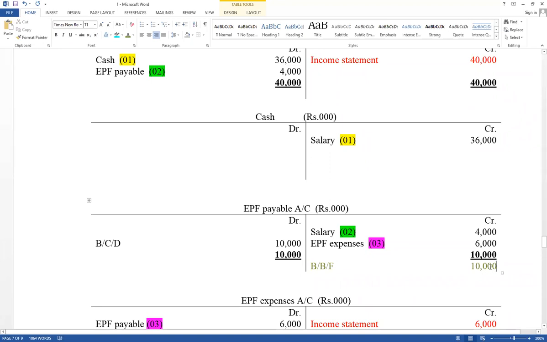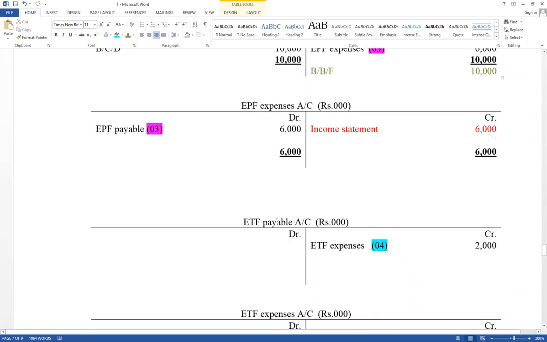Liability cannot be included in the income statement. Payable is a liability, and current liability. And ETF payable also in the same way. ETF payable credit side 2,000, take that value to the debit side, and the difference value as balance carry down. Assets, liability and equity balance carry down value equals 2,000. And that value balance brought forward on the credit side, that value should be included under current liability.